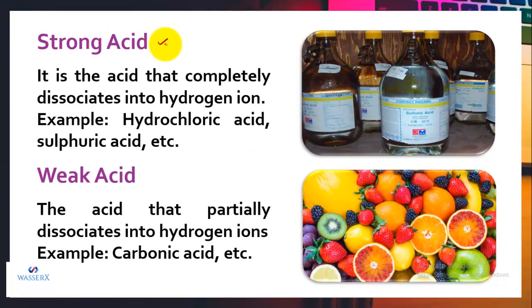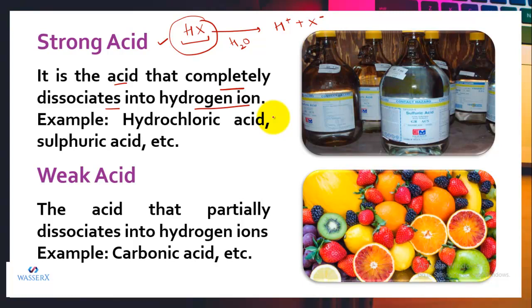If we talk about a strong acid, it is the acid that completely dissociates into hydrogen ions. Let's say I have an acid HX and I dissolve it in water. What do I get to see? All the molecules of HX get dissociated to produce H positive and X negative. That is, in water, we cannot see an undissociated molecule of HX.